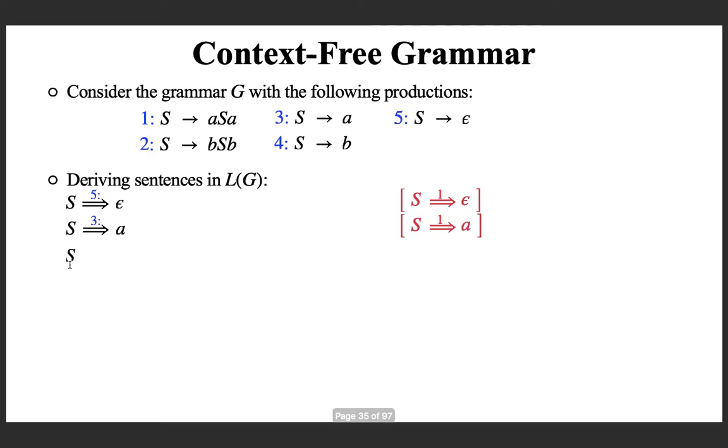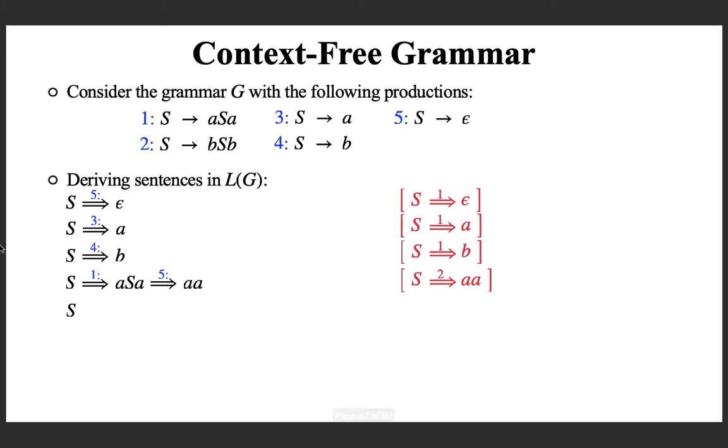Next example, again starting with capital S. This time I am going to apply production number 4. So in one step I can derive b. You will say in one step you derive small b from capital S. Fourth example, this time I am going to apply production number 1. So RHS of production number 1 will replace this S. That's exactly what happened. And now suppose you apply production number 5, this S will be replaced with epsilon. So you are deriving A square or AA. That is what is derived in 2 steps.